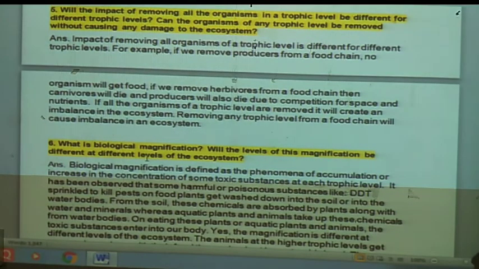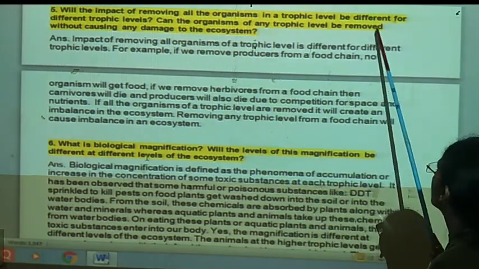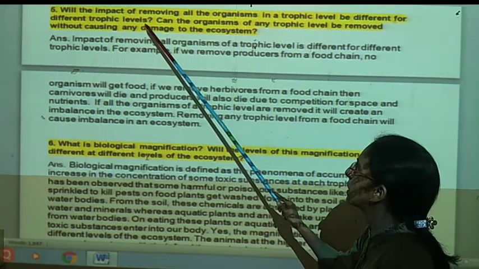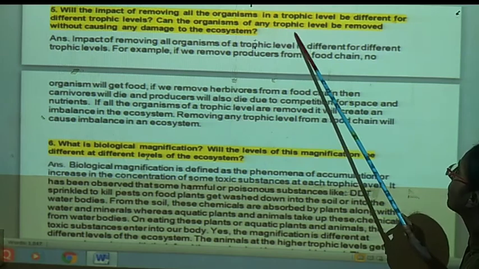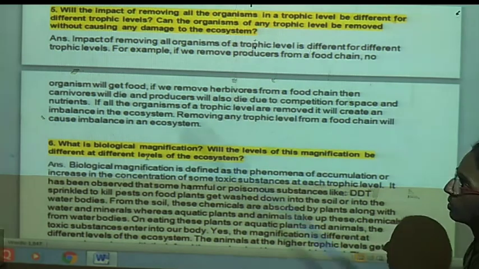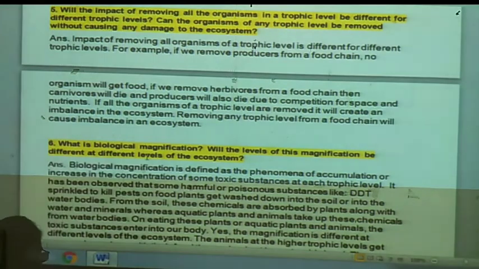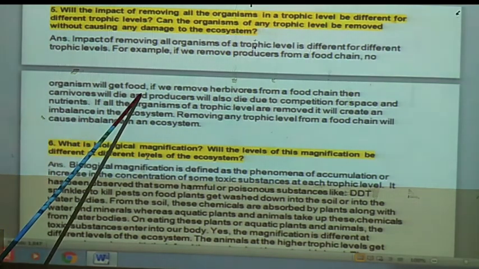Now, next question. Will the impact of removing all the organisms in a trophic level be different for different trophic levels? Can the organisms of any trophic level be removed without causing any damage to the ecosystem? You have seen one example in the previous question. Here you can say that the impact of removing all the organisms of a trophic level is different for different trophic levels. If we remove the producers from the food chain, then no organism will get food.